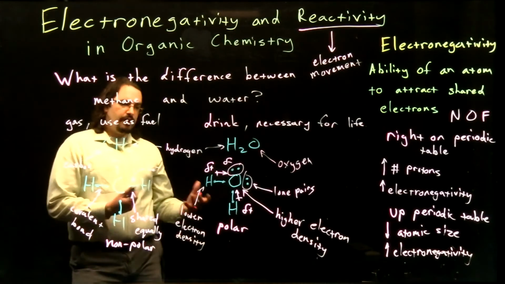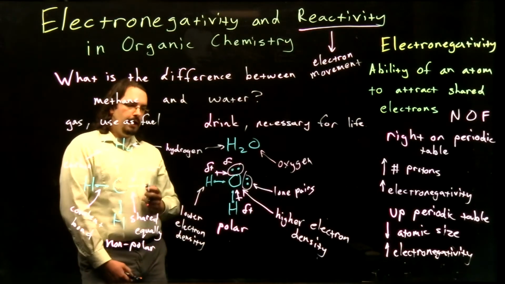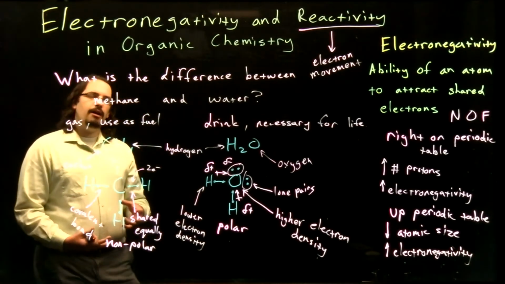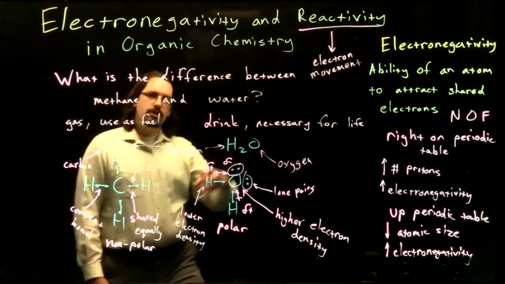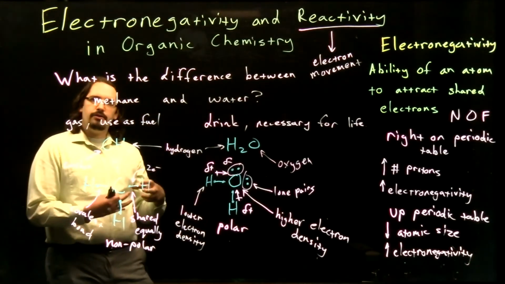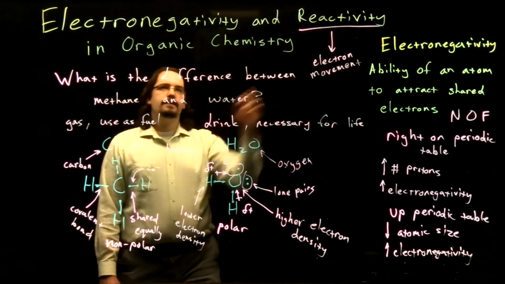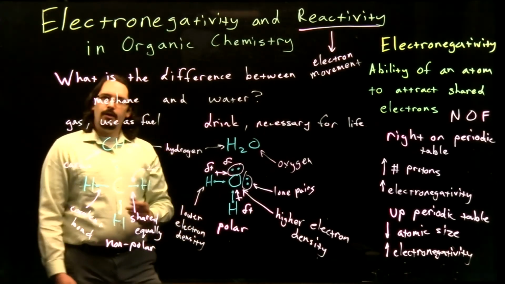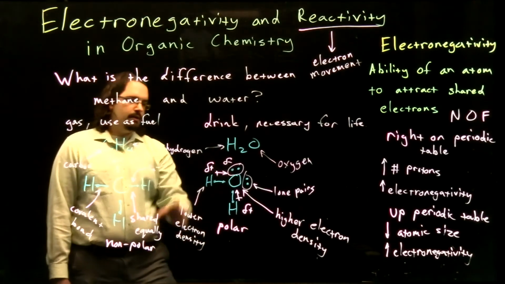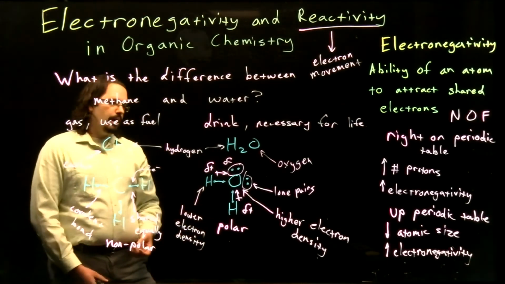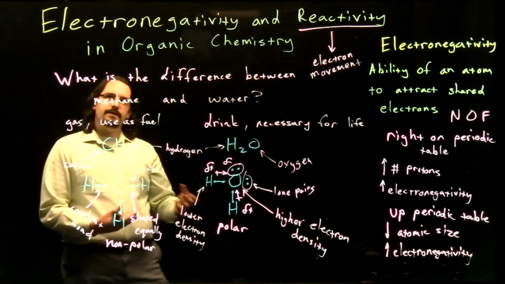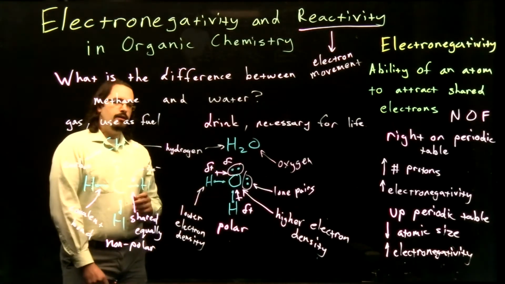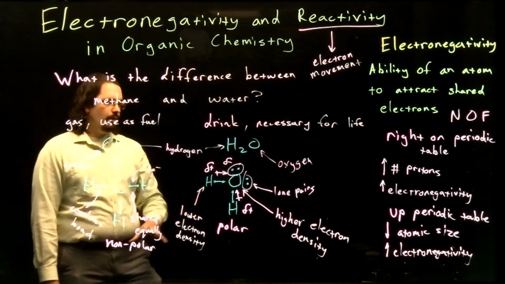Now, since our electrons are going to be what we'll use to make new bonds, when we have an area of high electron density, that becomes an area of our molecule that can share electrons, right? There's a lot of electrons that can move around and move to someplace else to create a reaction. We have areas of lower electron density that can take extra electrons and form new bonds. So it's actually these differences in the distribution of our electrons that will be key for determining the overall reactivity